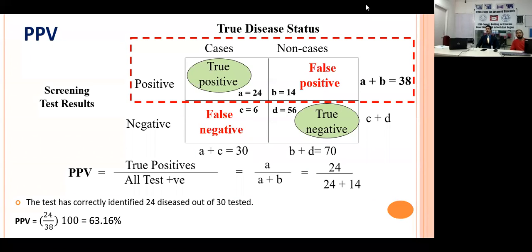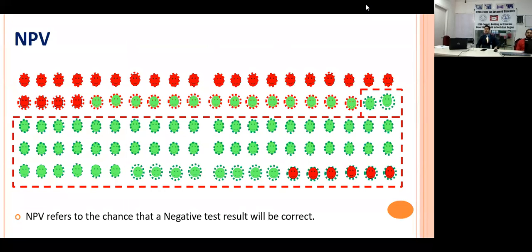So what is the positive predictive value the clinician is working on? Only 63.16%, whereas sensitivity was 80%. As a clinician, you only know the positive predictive value and will be working with it.